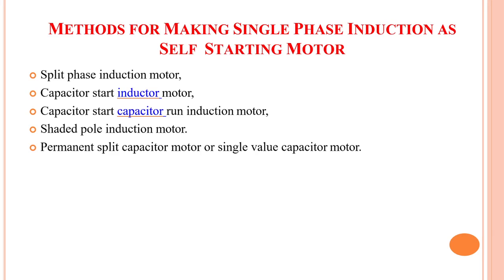So first one is split phase induction motor, second is capacitor start induction motor, third one is capacitor start capacitor run induction motor, and fourth one is shaded pole induction motor. Fifth one is permanent split capacitor motor or single value capacitor motor.